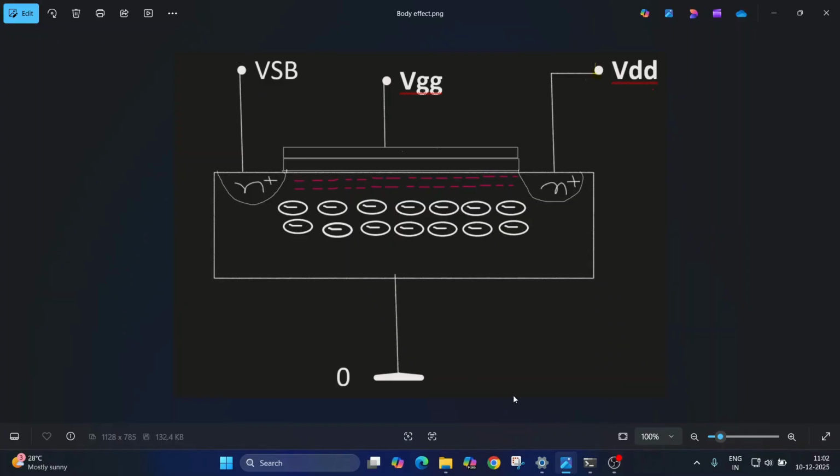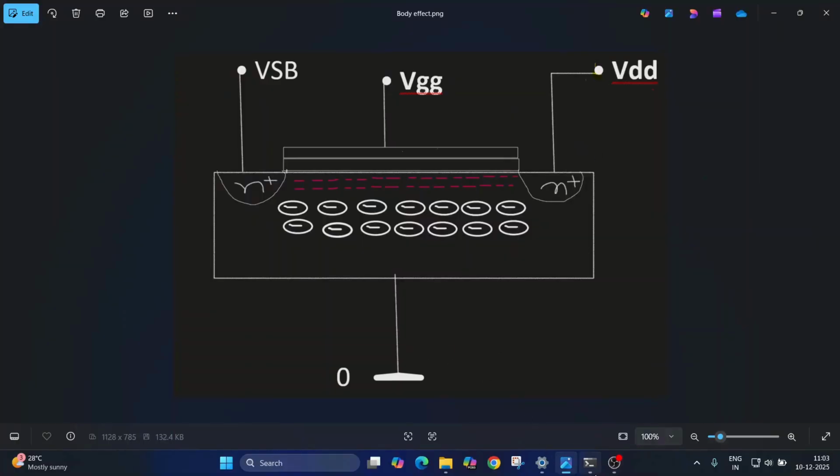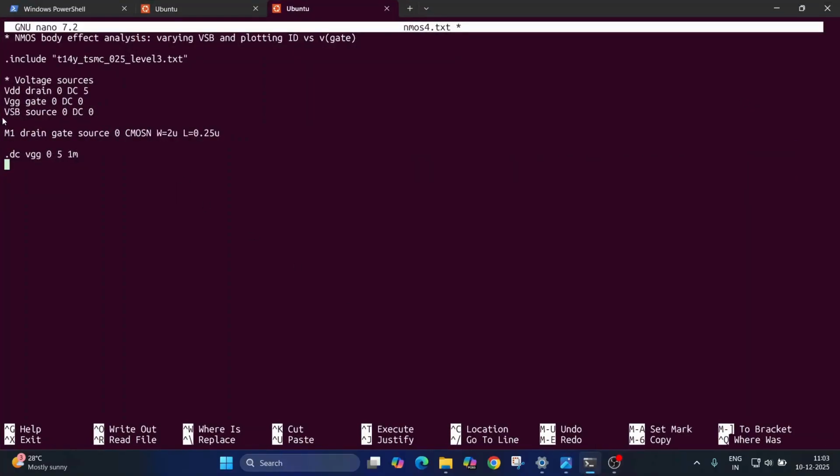So what we come to is, if VSB increases, the threshold voltage should also increase. This is the point. Now we will observe this in NGSpice. Here, first I have included the level 3 model file, and three voltage sources I have defined: VDD connected to drain and bulk, VGG connected between gate and bulk, and VSB connected from source to bulk.